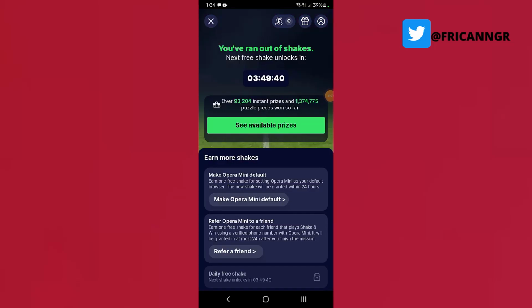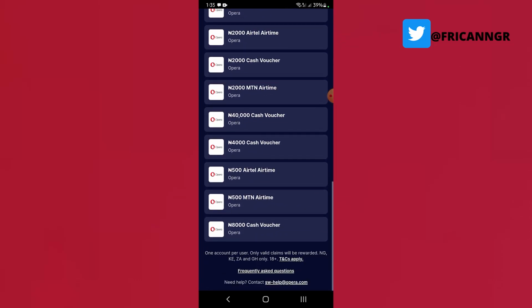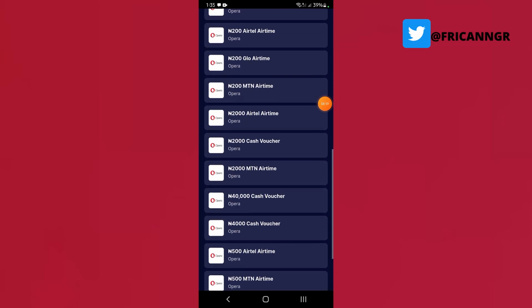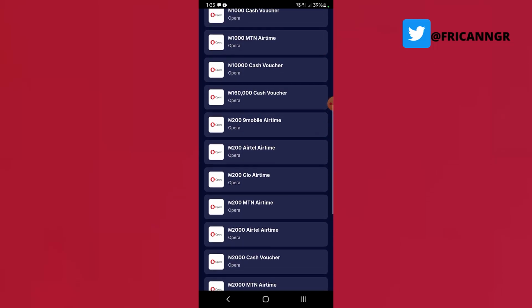So you automatically copy this and send it to your friends and family, since this is free, okay. So all those who are using Android phone, you can just send it to them and let them start trying their luck, because there are so many things to earn right here, guys. So if I come here, there are so many things to earn right here. As you can see, we have from 8,000 cash voucher, MTN recharge card, 500 recharge card, Airtel, 4,000 naira voucher, cash voucher, 40,000 naira cash voucher. And guys, people are actually making it big on this platform right here, okay. People are making it, big time, okay.